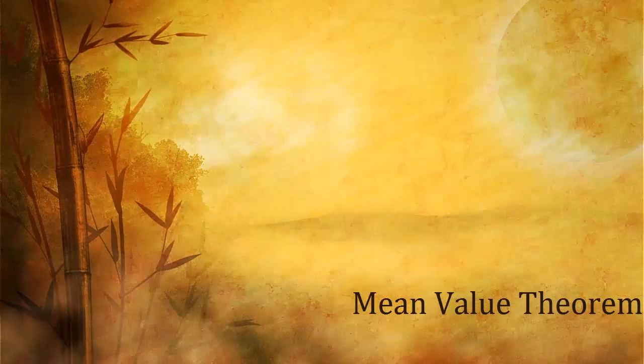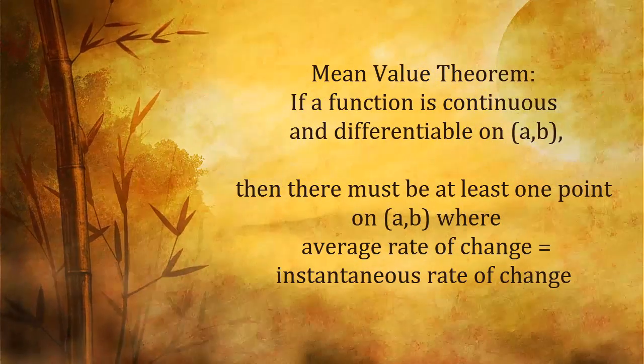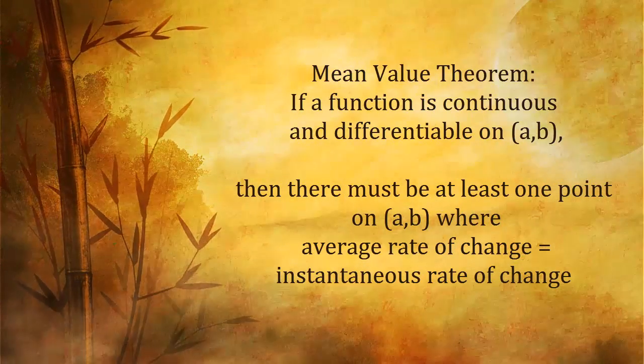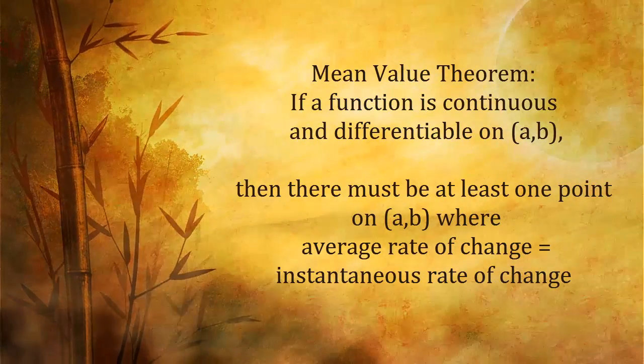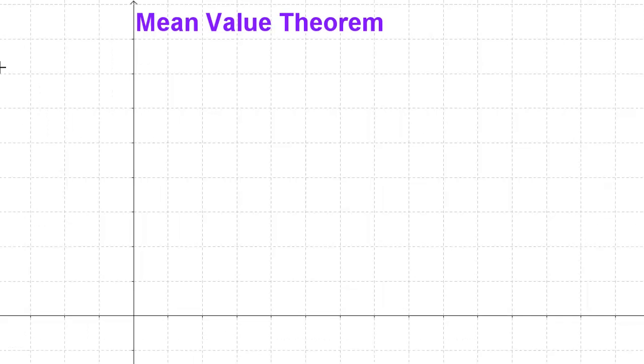Now let's get into the mean value theorem that says that over an interval, if it's continuous and differentiable, there's got to be at least one place where the slope of the tangent line, the instantaneous rate of change, equals the slope of the secant line, the average rate of change. The mean value theorem is a little bit more complex to comprehend than Rolle's theorem, but it's also much more valuable because you'll recall that Rolle's theorem requires that the functions start and end at the same place, and that's pretty rare. Mean value theorem does not have such restrictions.